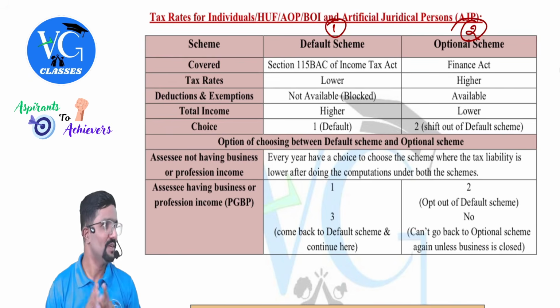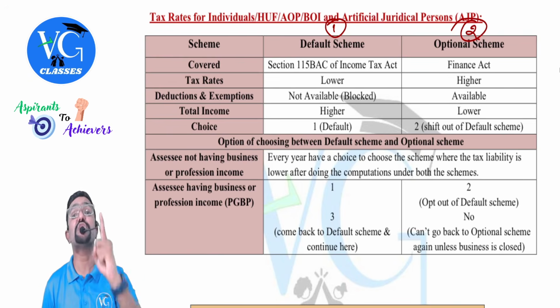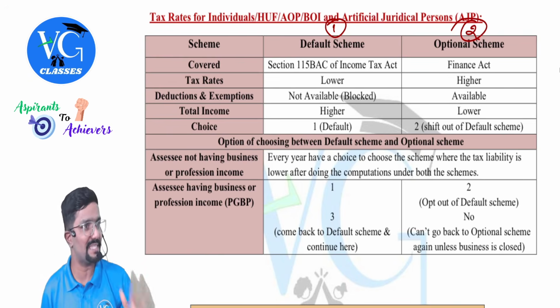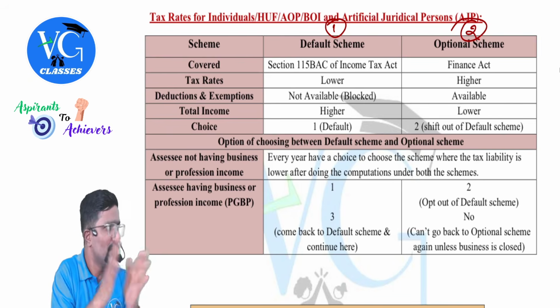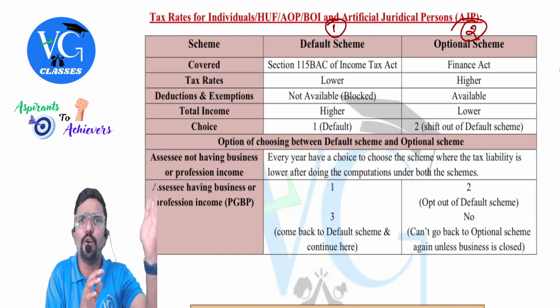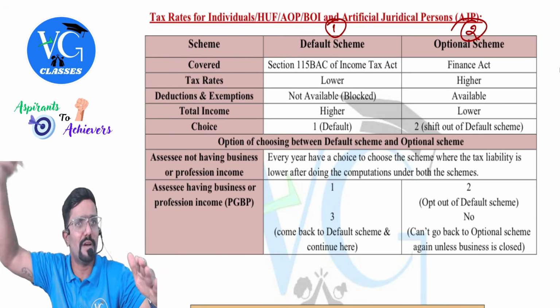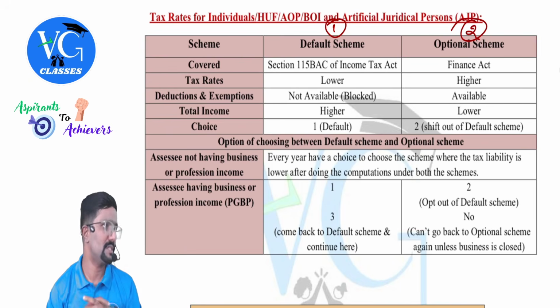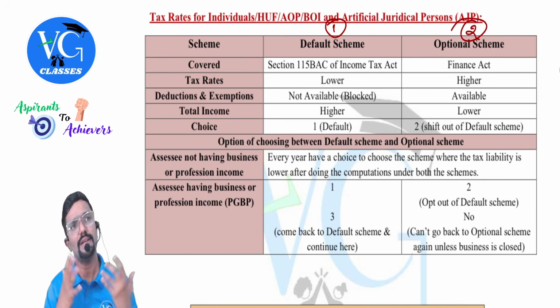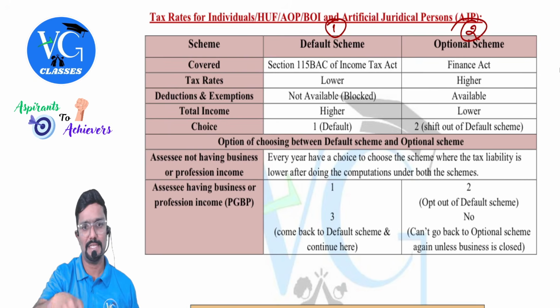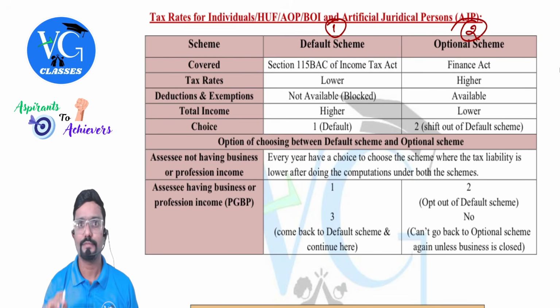Same way here. So default scheme is actually given in section 115BAC of the Income Tax Act. So these people are assumed to be following it. No, sir, I don't want that. Can I opt out of it? Yes, for them a second chance, or second option, is given under the optional scheme. Clear? Yes. Sir, what is the difference between these schemes, sir? I'll just give you highlights. Let us see that.